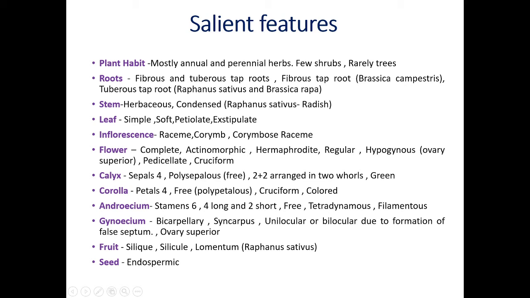Fruit of the mustard plant is siliqua or silicula. Lomentum, pod is there. Raphanus sativus. In FYBSc we have studied all types of fruit, types of aestivation, types of calyx, modifications of sepal, petal, accessory and reproductive whorls. And seed is endospermic. Endosperm is present. Now these are some morphological and reproductive structures of family Brassicaceae.